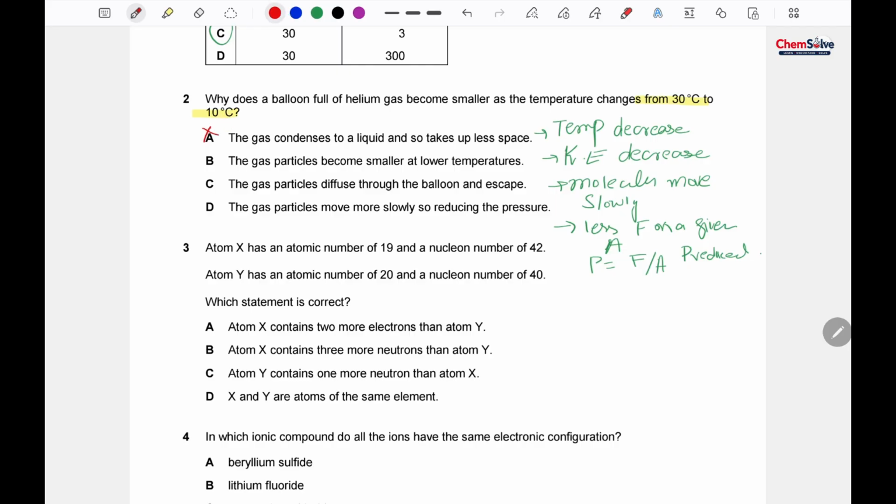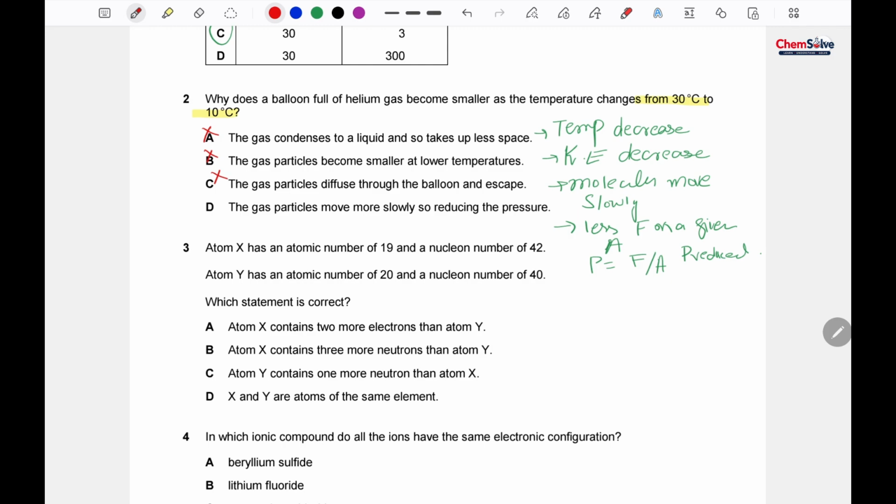The gas particle becomes smaller. No, temperature has nothing to do with the mass and the size of the particle. The gas particle diffuses through the balloon and escapes. Diffusion is directly proportional to the temperature. So if the temperature is decreasing, then the rate of diffusion should also decrease. So C isn't the correct one.